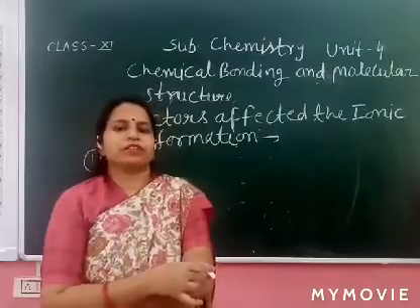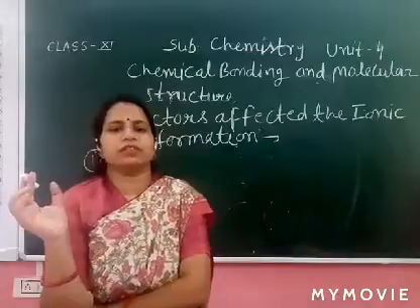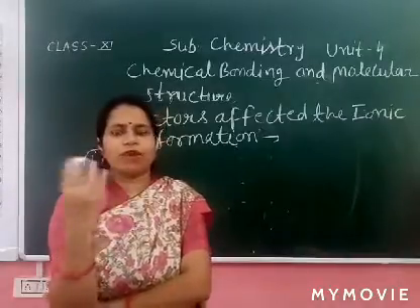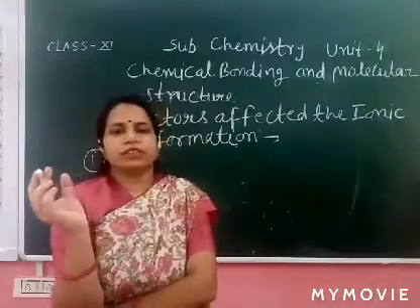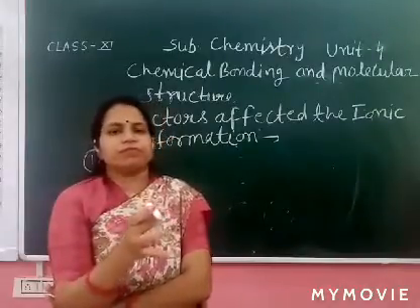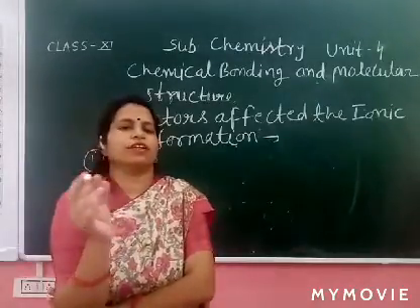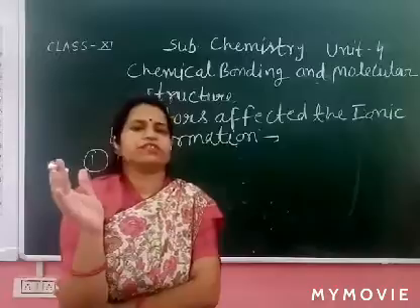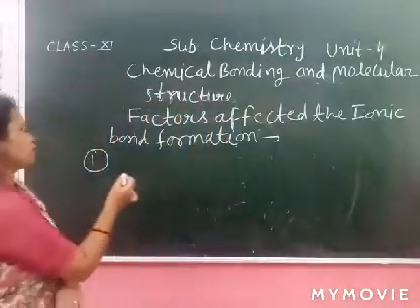Strong ionic bond, cesium, because it has low ionization enthalpy. So why does the first group form the ionic bond? Due to low ionization enthalpy. And the first group, compared to the second group, forms the strong ionic bond due to low ionization enthalpy. So the first point is low ionization enthalpy.